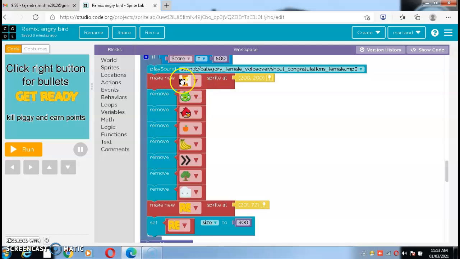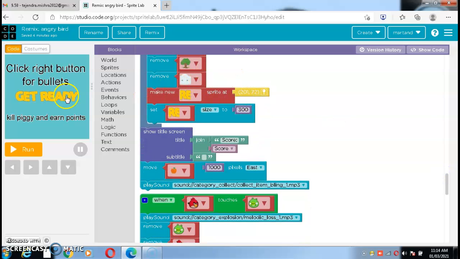Make new sprite. Make this trophy sprite at 200, which means our mid position. As you can see, our 200 and 200 is the mid position. Okay, make new sprite, remove this piggy and all these sprites.